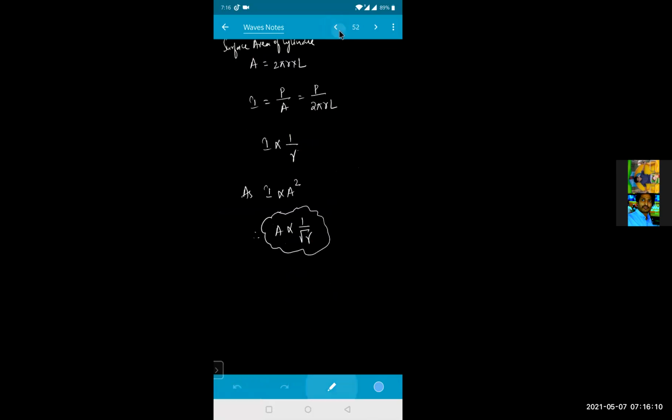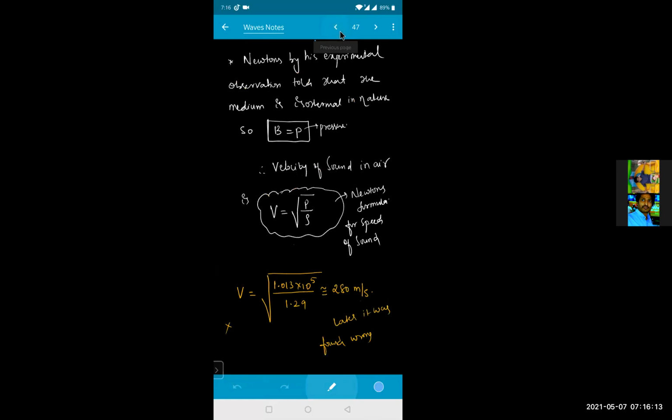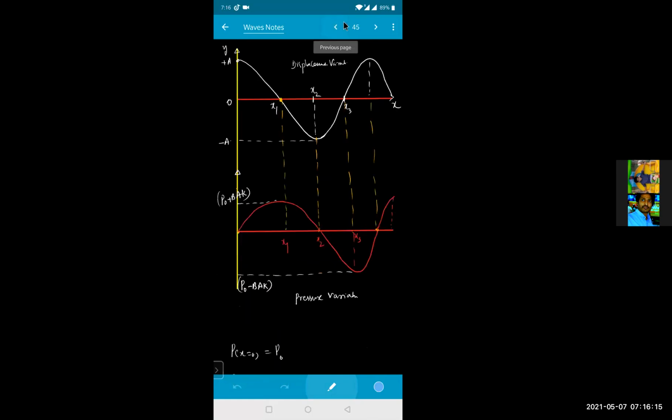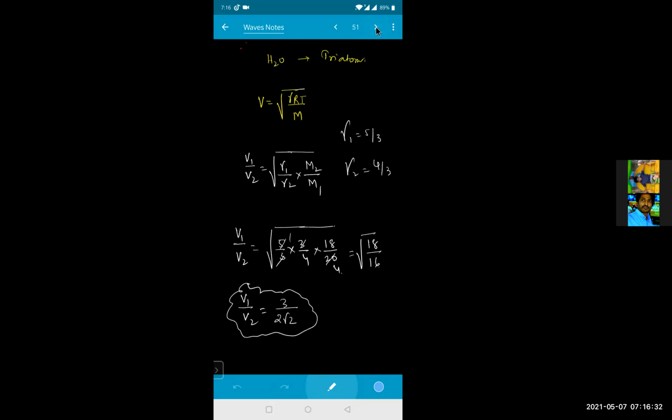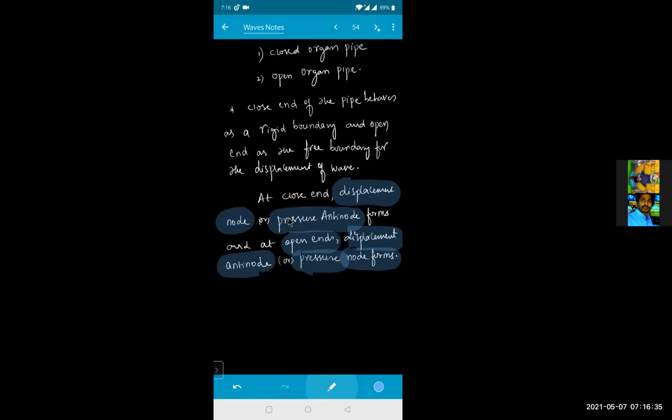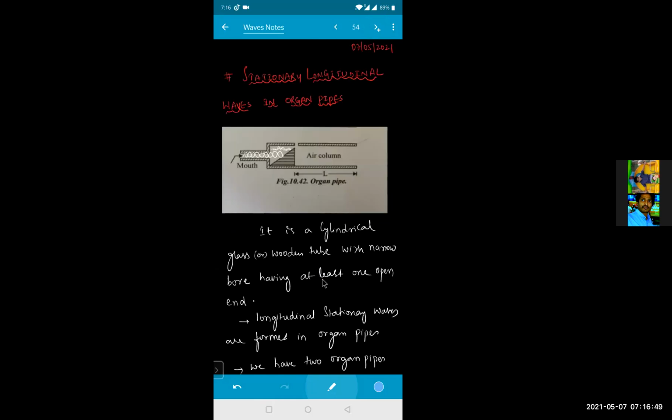I told you this in yesterday's diagram. If you remember this diagram, see here: at the displacement antinode we get the pressure node, and at the displacement node we get the pressure antinode. Is that clear? So at the closed end, the displacement node or pressure antinode forms, and at the open end, the displacement antinode or pressure node forms. Is it clear, beta?